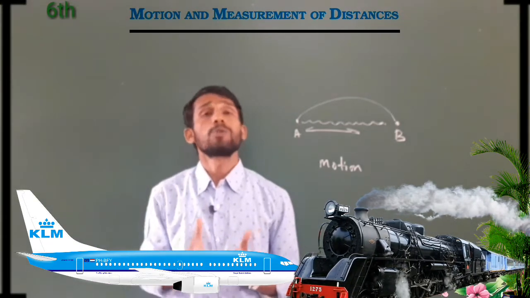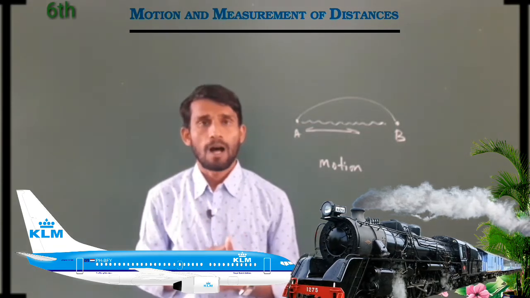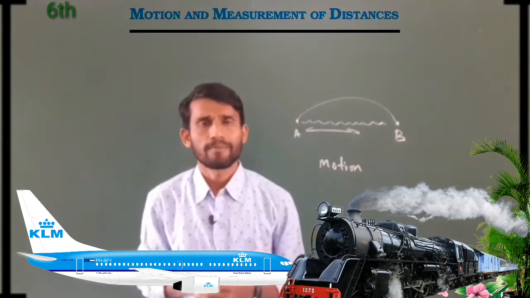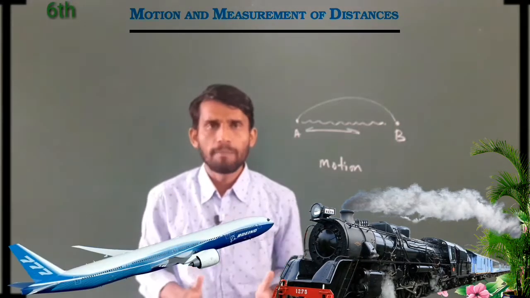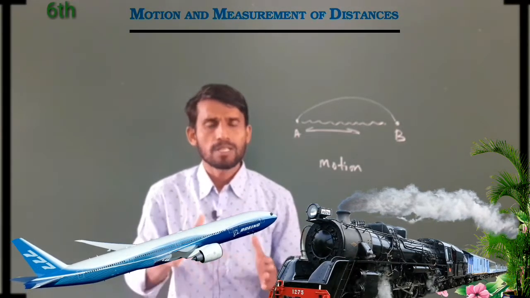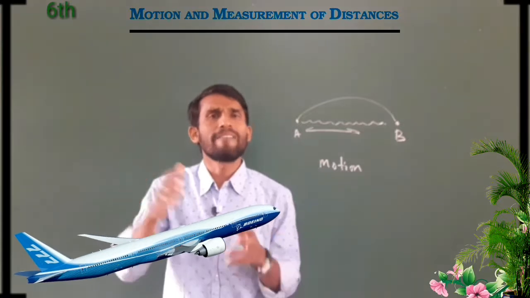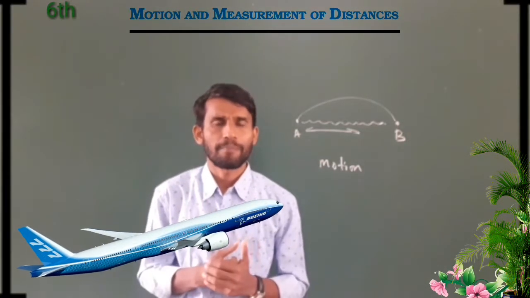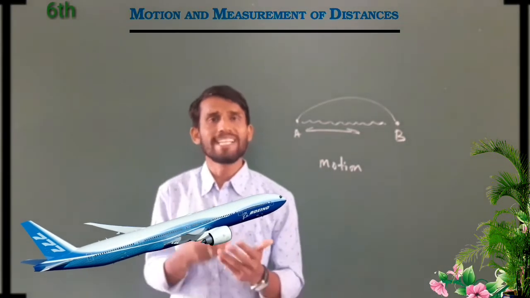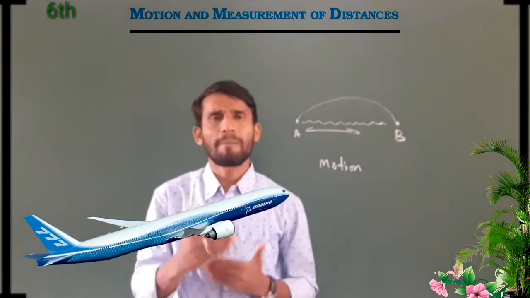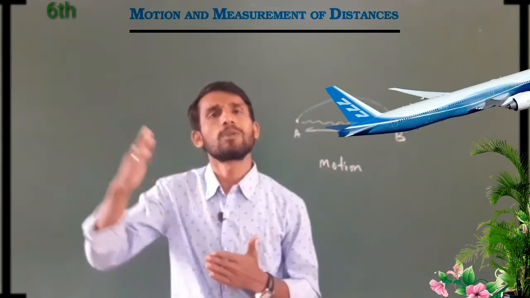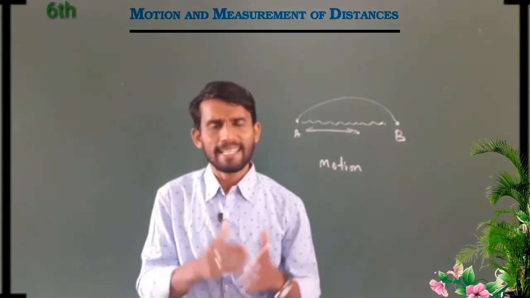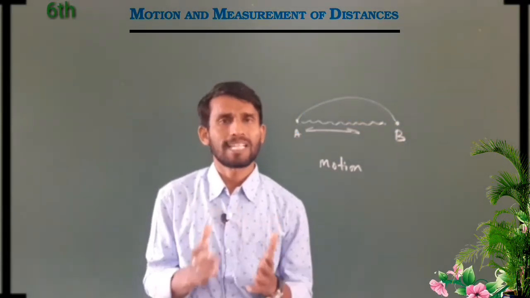If you are going to America or Dubai, you go by flight. You are not going by bicycle because America and Dubai are very far from India. We use a flight to go from India to America, and from India to Dubai. These are different types of transport.